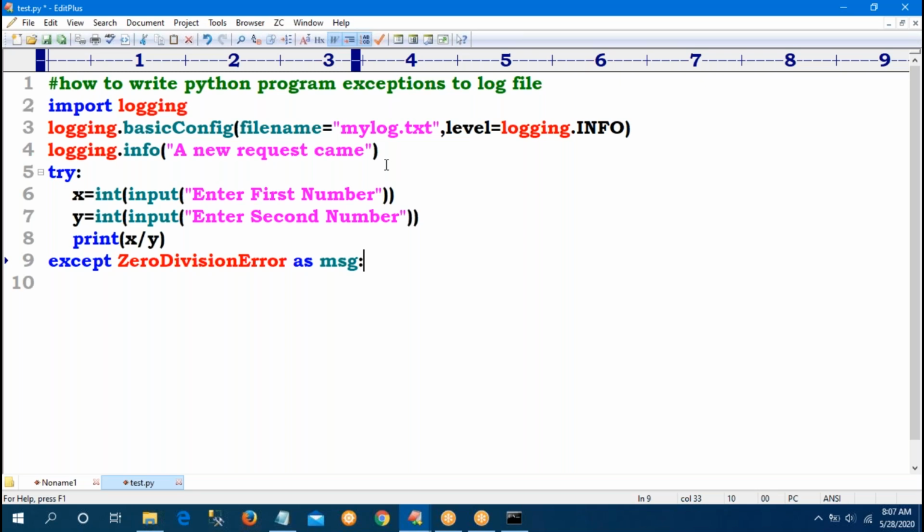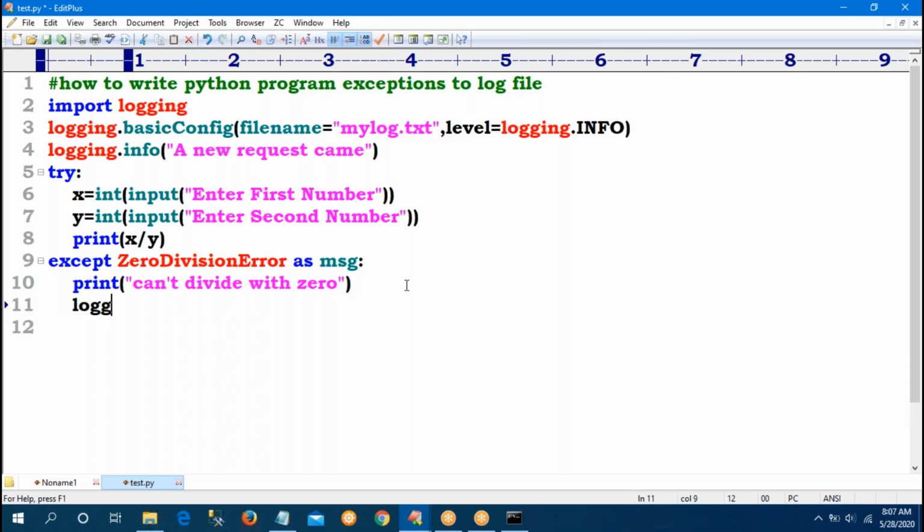The class information, the exception information. The first print is a console message, can't divide with 0, no use of this. What is my motto and agenda? Whenever an exception is raised, like ZeroDivisionError, all that information I want to write into the log file. How to provide it?